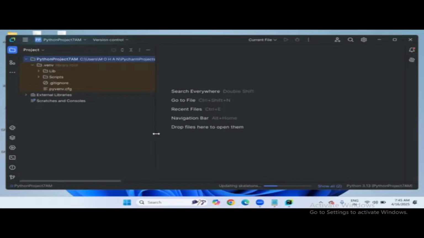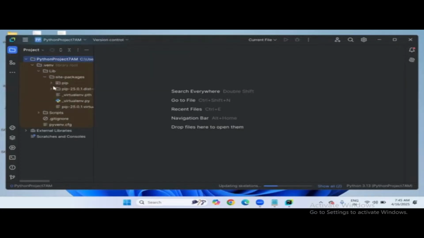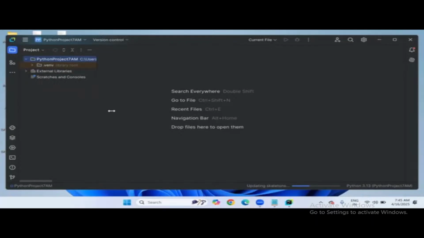So let's adjust these windows. Drag and drop is there here. So this is the project folder. There are so many files created. Later we will discuss these files, which are unnecessary for us now. Internal files, libraries and packages, everything required for Python development will be available. So now we don't have any Python file, right? So we need to add a Python file to write programs. If you want to see the location of your project, this is the exact location, if you want to go to it manually.